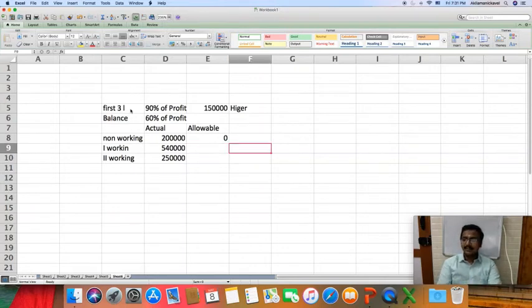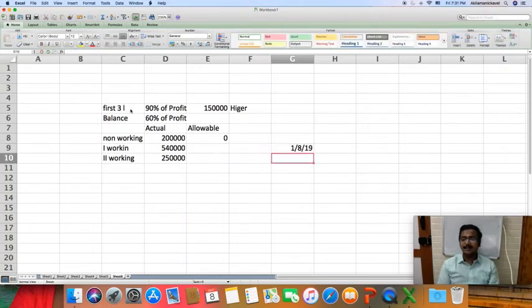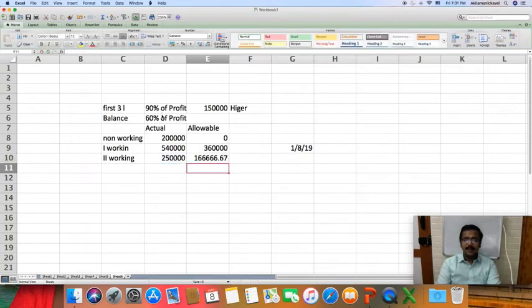This is for 12 months, but the allowable period is from 1/8, that is, August, September, October, November, December, January, February and March. So I can claim only for 8 months. If this is for 12 months, then for 8 months it is only 3,60,000. Similarly, for the second partner, for 8 months it will be 1,66,666. So the total allowable.